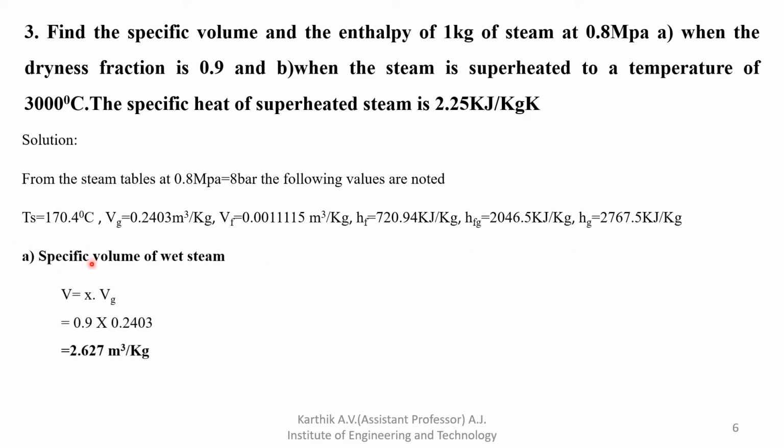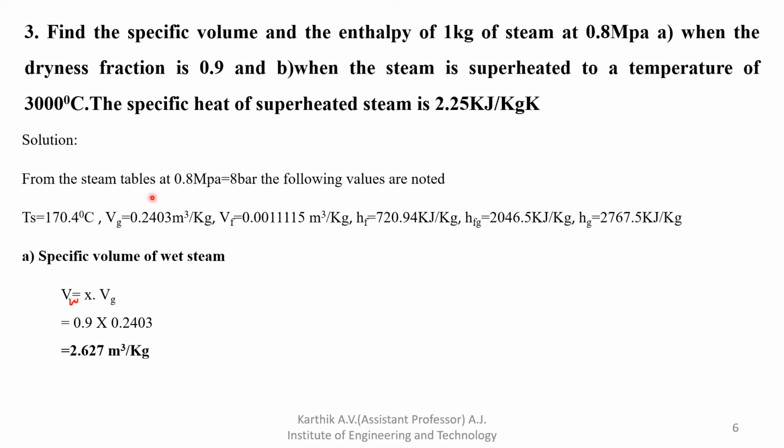Next we'll solve for the specific volume of wet steam. What is the formula? The specific volume of wet steam is denoted by Vw. Vw is equal to x into Vg.